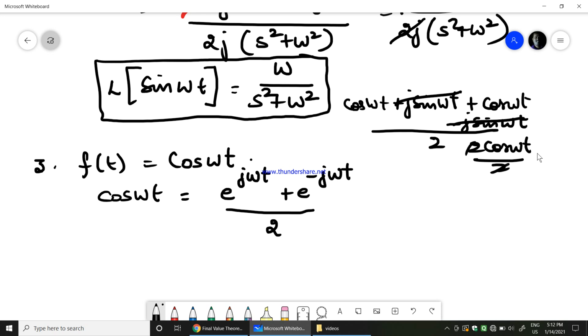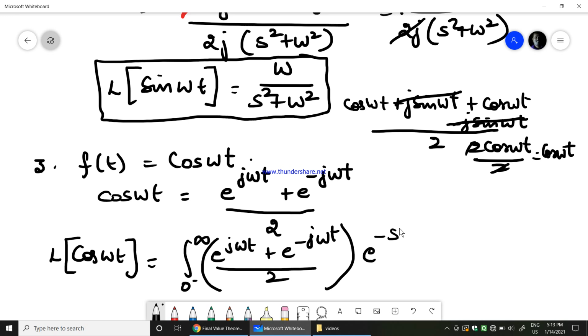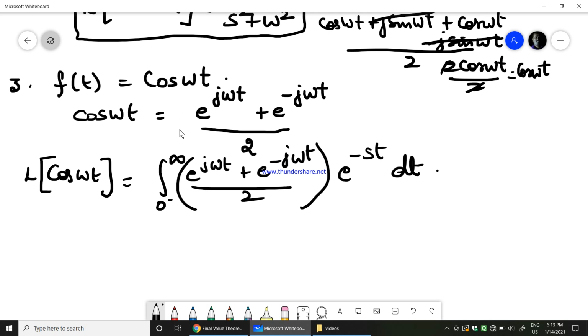So 2 gets cancelled, you will be left out with cos omega t. So that is how you can write cos omega t as this. Therefore, Laplace transform of cos omega t will be equal to integration from 0 minus to infinity of (e power j omega t plus e power minus j omega t) by 2, whole thing multiplied by the integral kernel e power minus st dt. This is the definition that we use for Laplace transform, and we have replaced f of t with this equation of cos omega t.